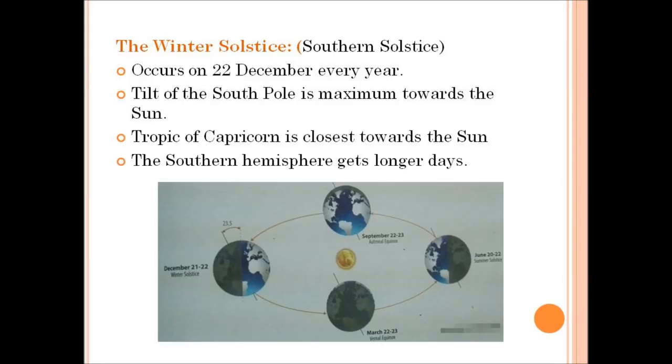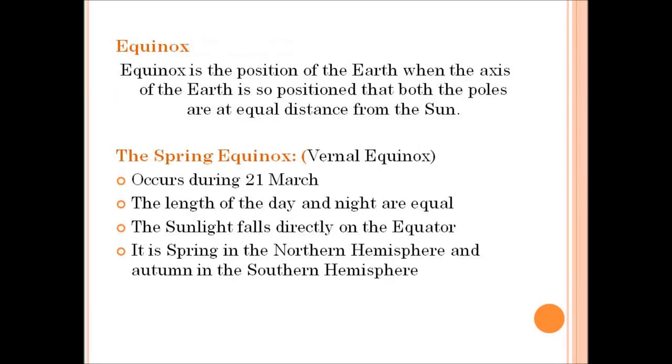So from this picture itself, we can easily identify, children. During the summer solstice, the tilt of the North Pole is maximum towards the sun, and during the winter solstice, the tilt of the South Pole is maximum towards the sun.